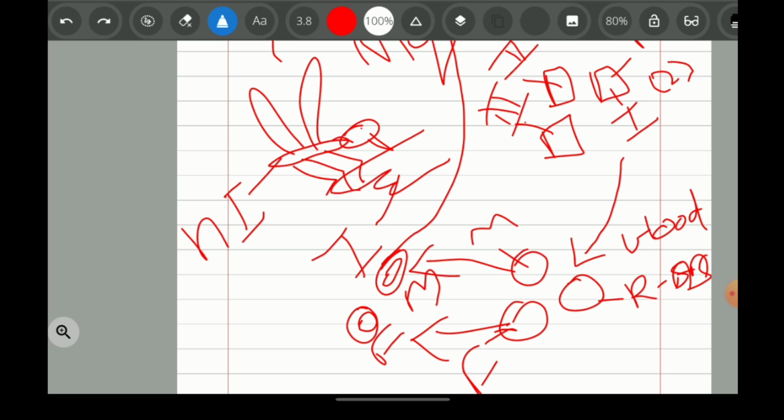The mosquito may or may not be infected, but still we'll take it to be non-infected. When the mosquito bites the infected man, it sucks the blood. Along with the blood, these two gametocytes also come to it. So the mosquito is infected now.